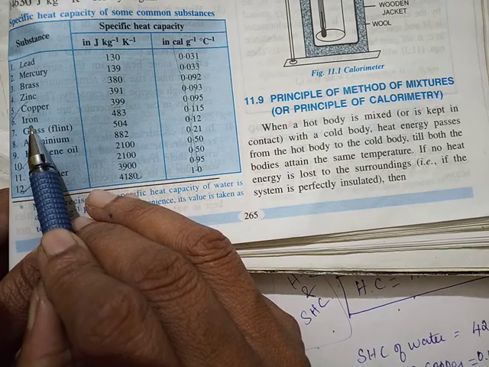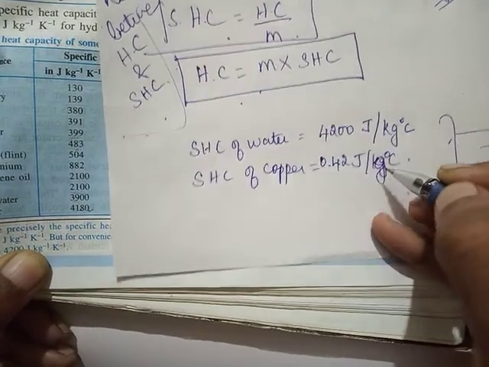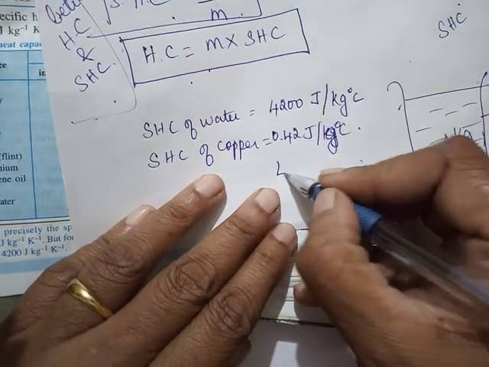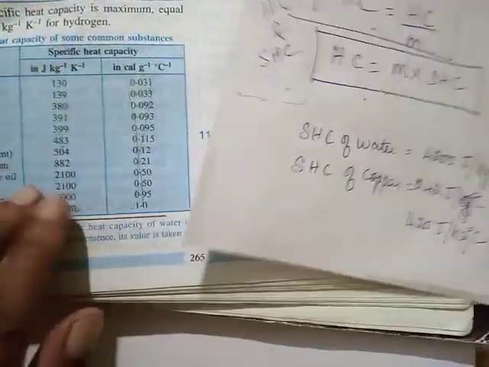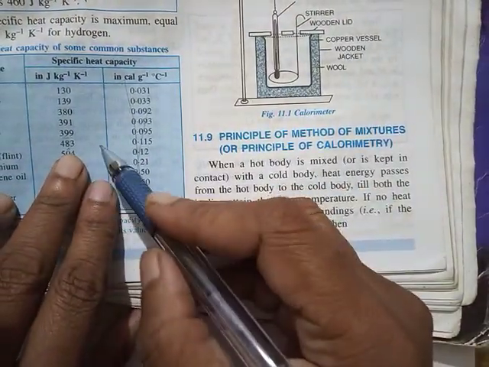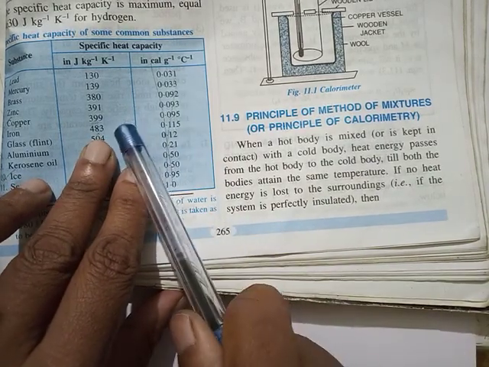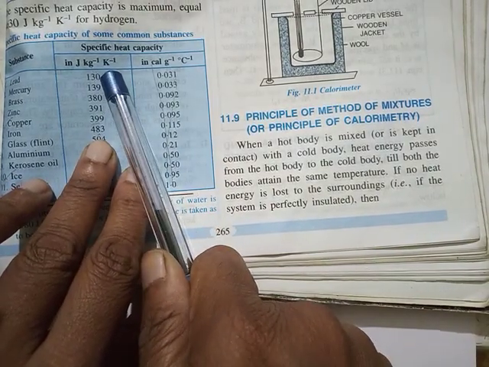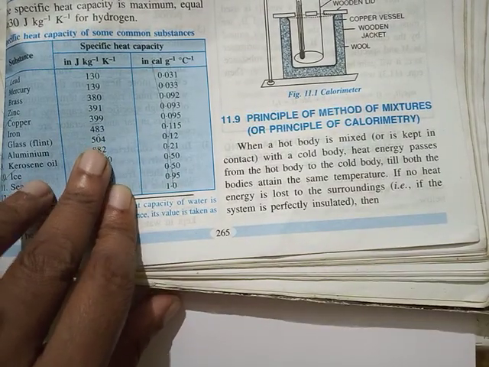For iron, it is 0.42, it was gram, I'm sorry. If it was in kg, it will be 420 joule per kg degree Celsius. That's why they are saying 483. To increase the temperature of 1 kg of iron through 1 degree Celsius or 1 Kelvin, 483 joule of heat energy has to be given.